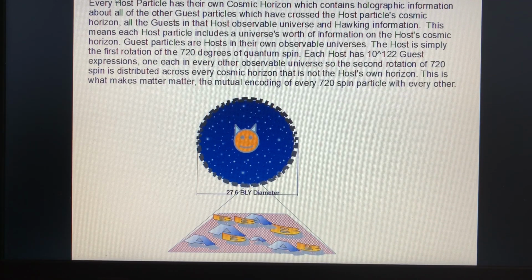Each host has 10^122 guest expressions, one in every other observable universe, so the second rotation of 720 spin is distributed across every cosmic horizon that is not the host's own horizon. This is what makes matter matter: the mutual encoding of every 720 spin particle with every other.